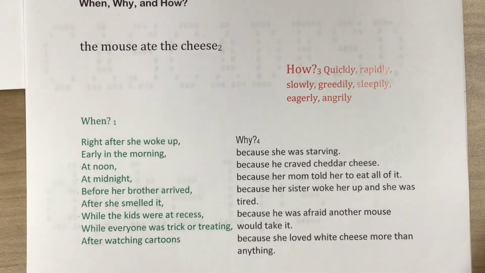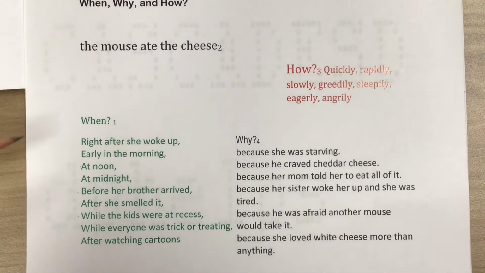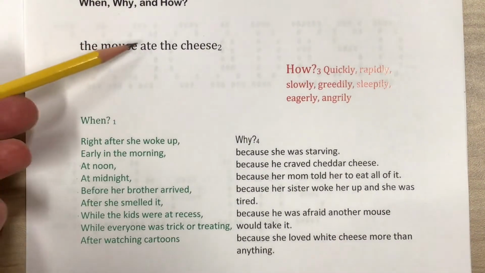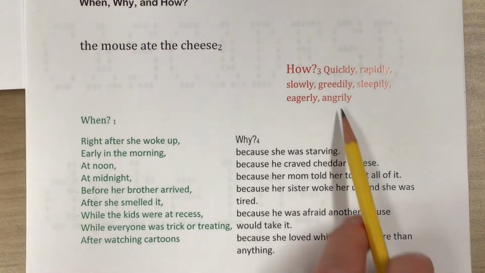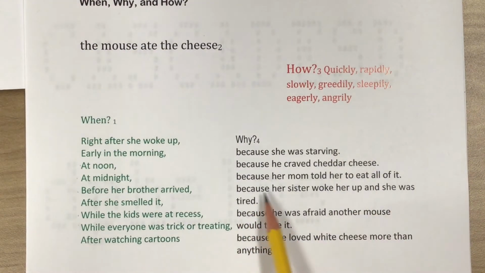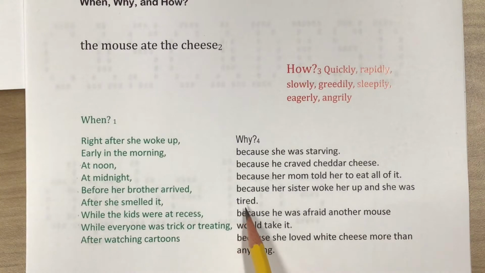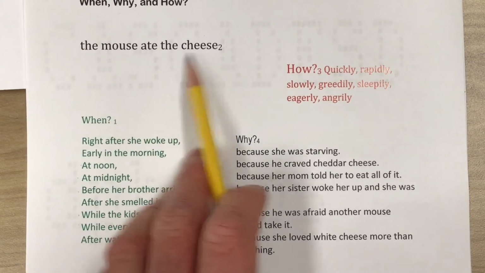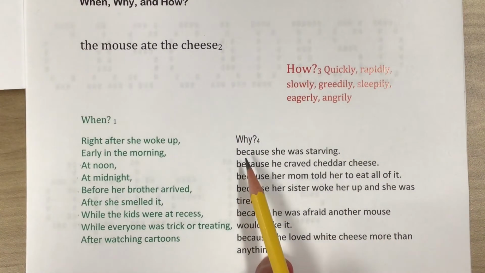Now, we could put some of these together, like at noon, the mouse ate the cheese angrily because her sister woke her up and she was tired. Or we could say, while the kids were at recess, the mouse ate the cheese quickly because she was starving.